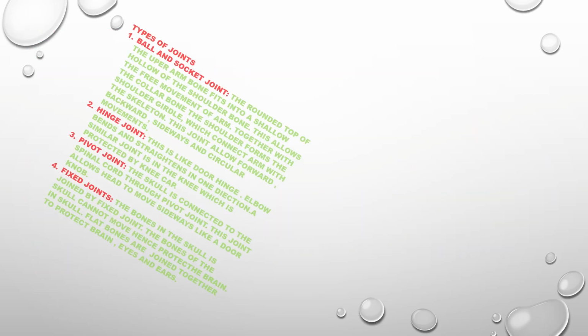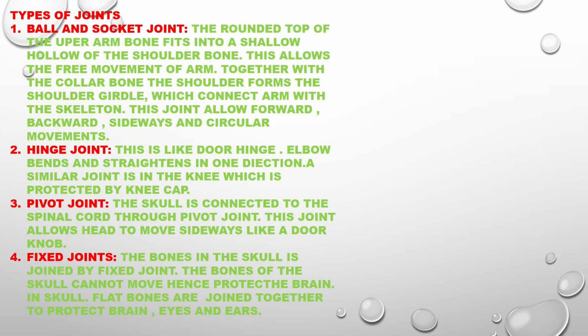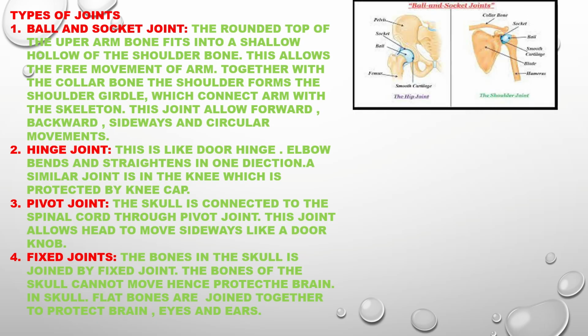Types of joints: ball and socket joint. The round top of the upper arm bone fits into a shallow hollow of the shoulder bone. This allows the free movement of the arm together with the collarbone. The shoulder forms the shoulder girdle, which connects the arm with the skeleton. This joint allows forward, backward, sideways and circular movement, as seen in this figure.